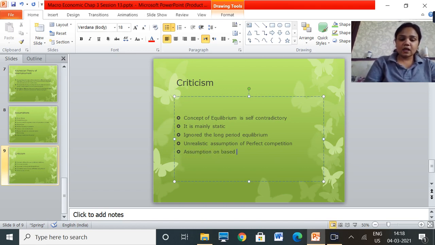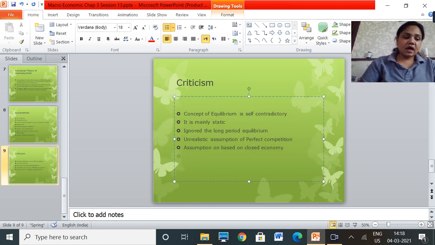So in this basically we focus on the fact that foreign trade is not having any impact on the economy. And another assumption that Keynes makes is one very unrealistic assumption about perfect competition.